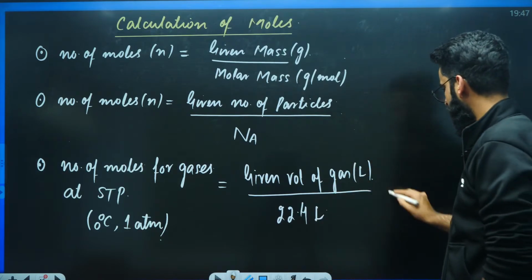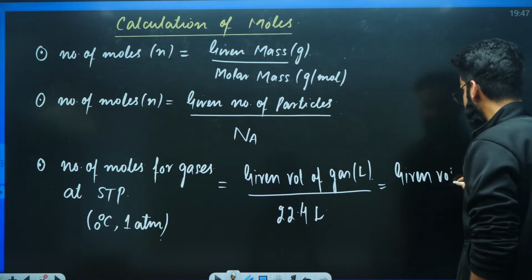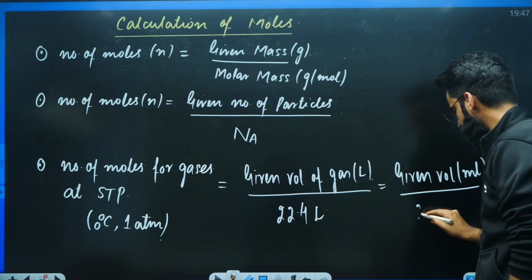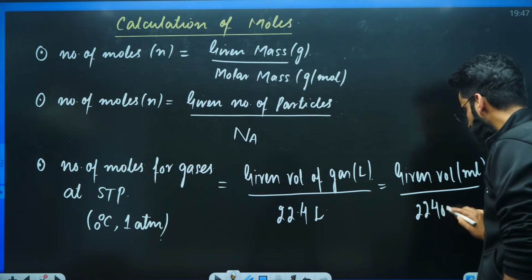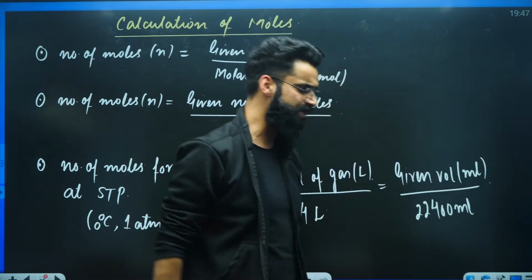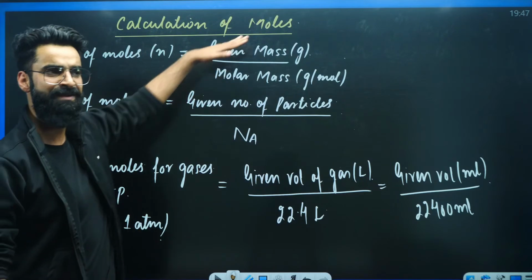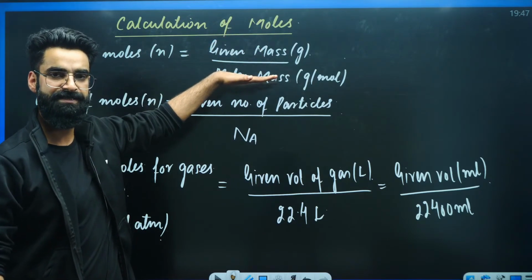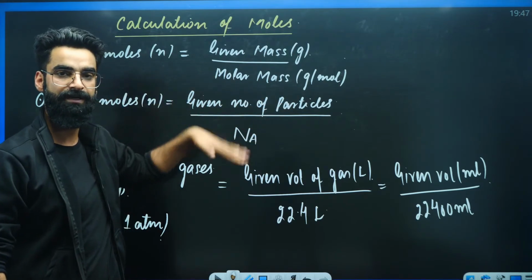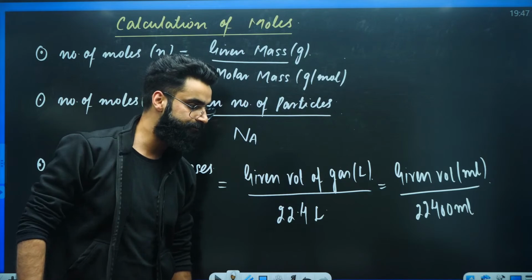22.4 liters. Or for example, if the given volume of the gas is in milliliters, then the denominator should be also in milliliters. So it has to be 22400 milliliters, right? These are the three basic results which I would want you guys to remember for now. The first formula to calculate moles: given mass of the substance divided by molar mass of the substance. Given number of particles of a substance divided by Avogadro's number. Given volume of the gas in liters divided by 22.4, right?